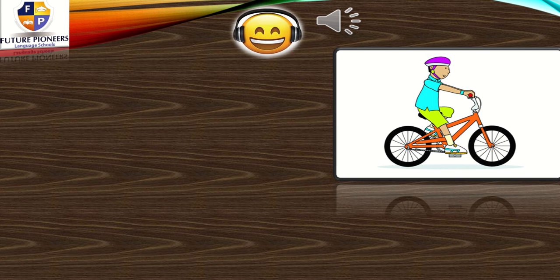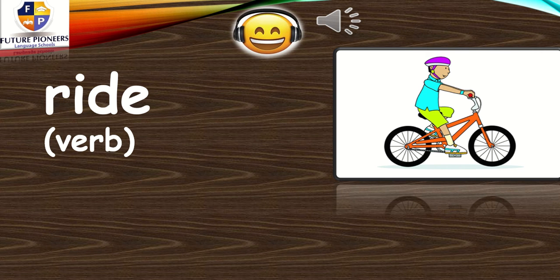Is this another bike? What can you see here? I can see a boy is on the bike. This action means when you are sitting on a horse or on a bike and you are trying to move it. This means to ride the bike. It's an action. You are always doing this to move the bike. So right here it's a verb because you have an action to do.